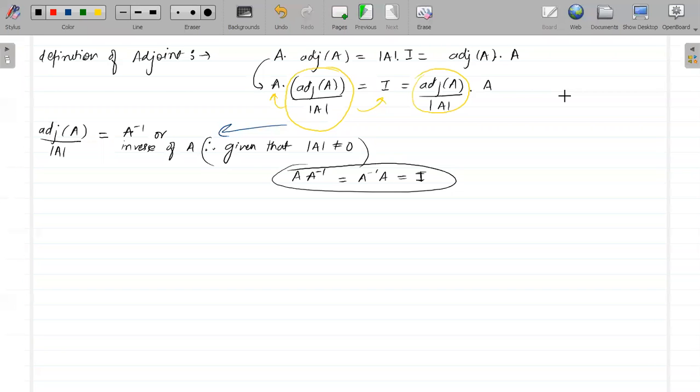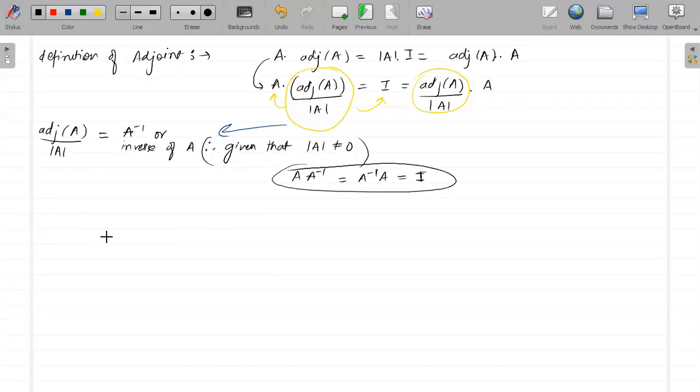No, but transpose is something different. Transpose is simply changing rows to columns and columns to rows. Transpose does not satisfy this property. Okay, fine, so this one is okay. I hope everybody understood this one.